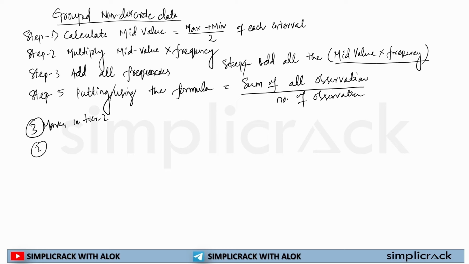If by chance it is asked in tier 1, it will get you 2 marks in tier 1, and this is also relevant if you are appearing for state PCS and railway examinations as well, because in railway examinations mean, median, mode is asked quite a lot of times. Okay, so this was mean.